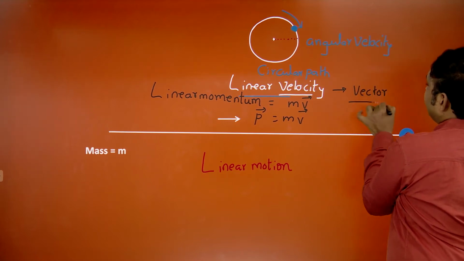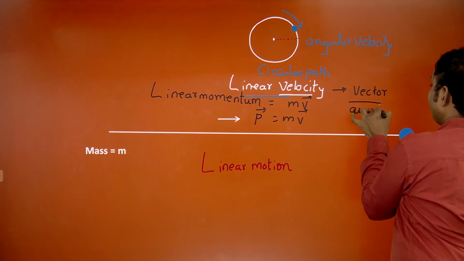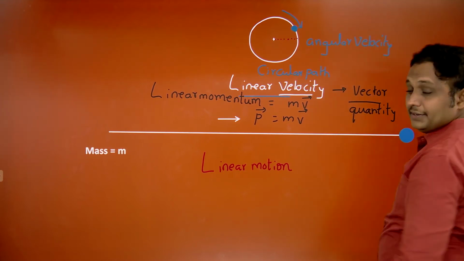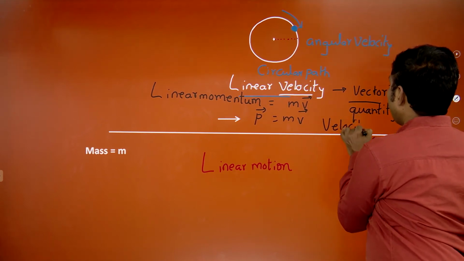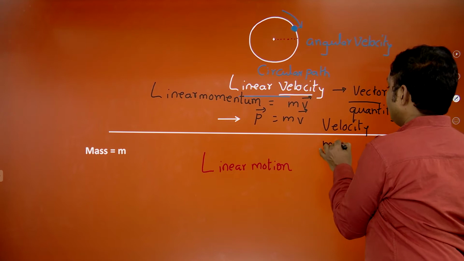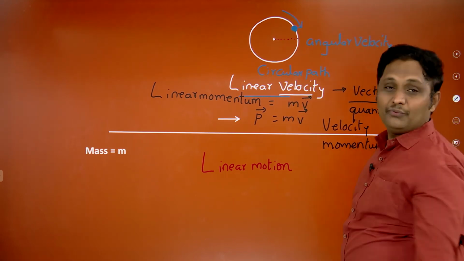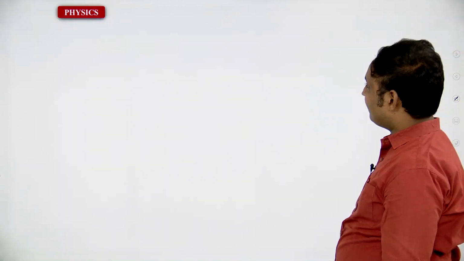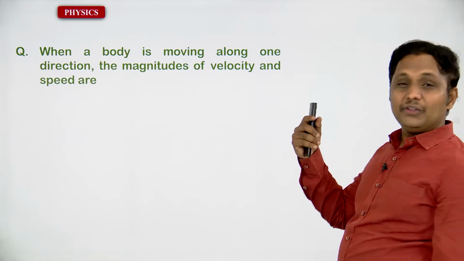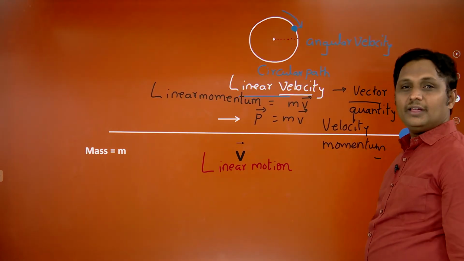In order to indicate that vector quantity, that is, velocity is a vector quantity, momentum is a vector quantity. It's very clear, we would like to confirm. All right, let's go further, another one. Yes, it is very clear, we would like to go for this one, what we have seen.